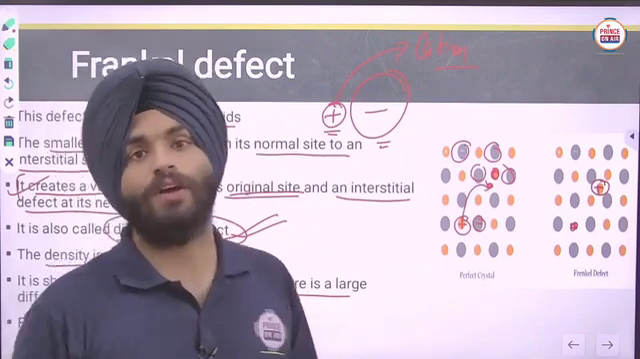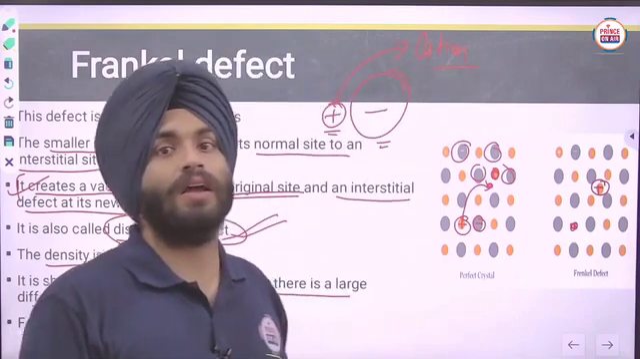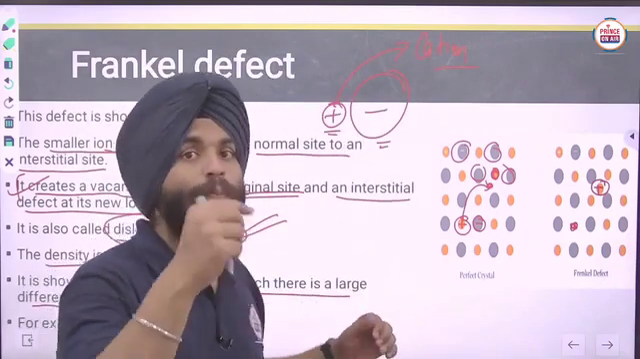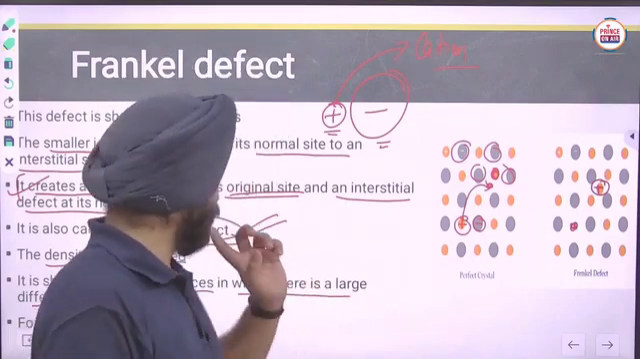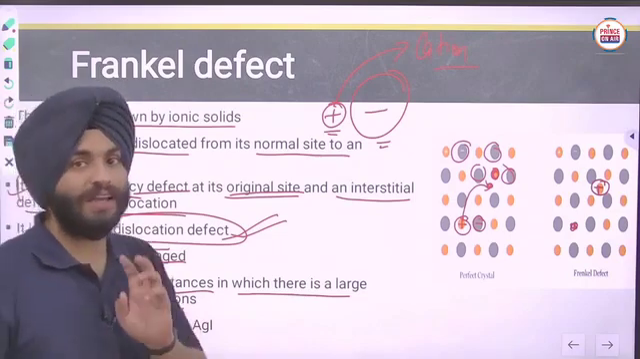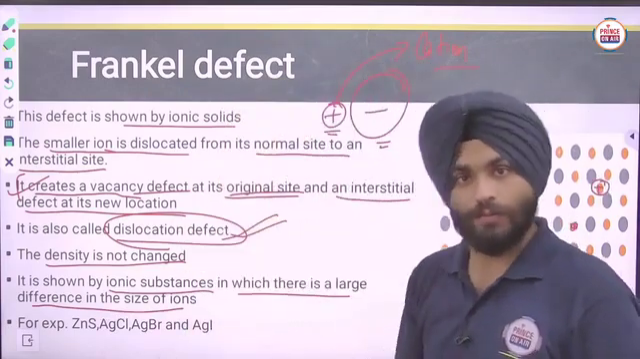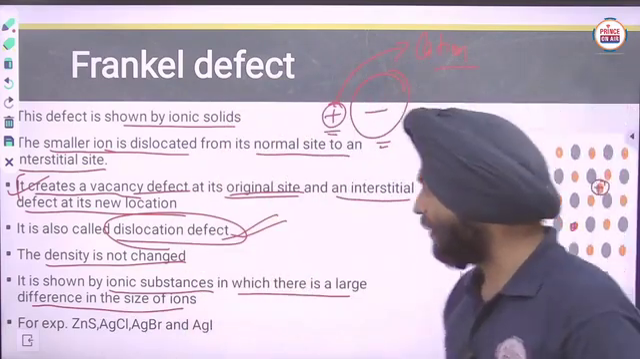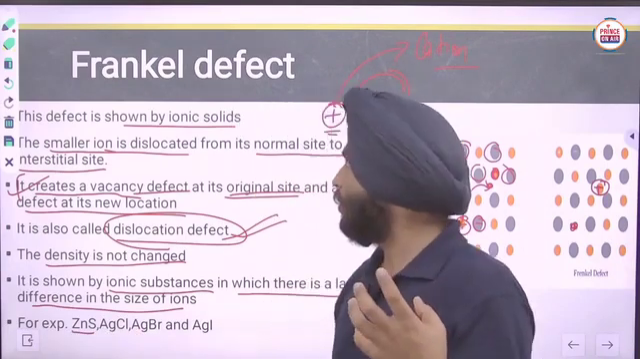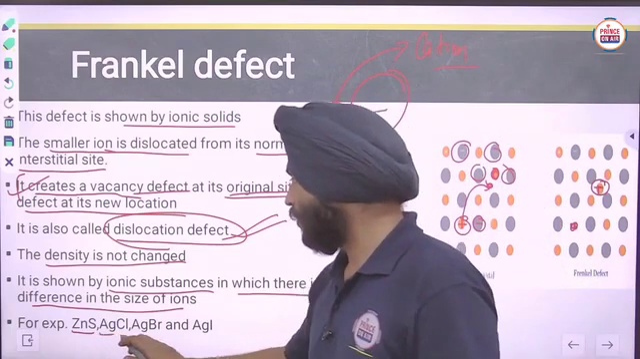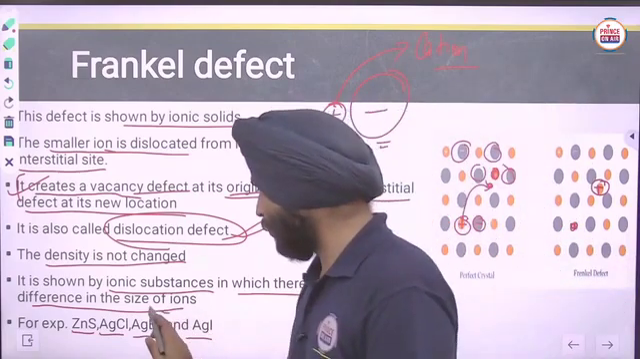In that way, if the cation size is very small as compared to the anion size, then it will be easy for the cation to occupy the interstitial space. So to occupy the interstitial space, the size of the cation should be very small as compared to the anionic size. That is the main point here. Examples of crystals showing this type of defect are zinc sulfide, AgCl, AgBr, AgI.